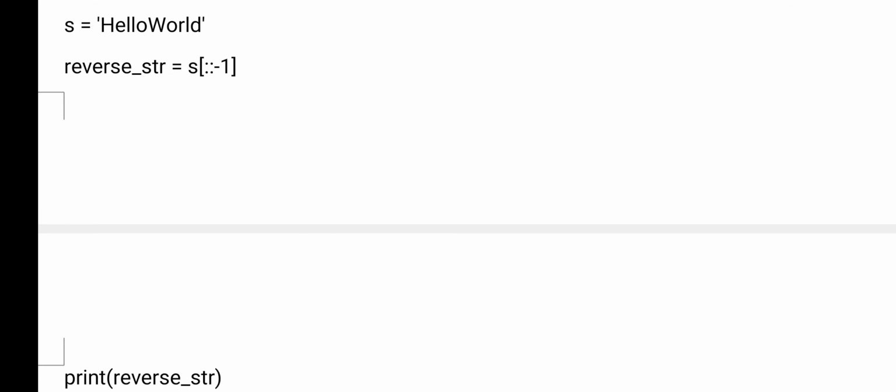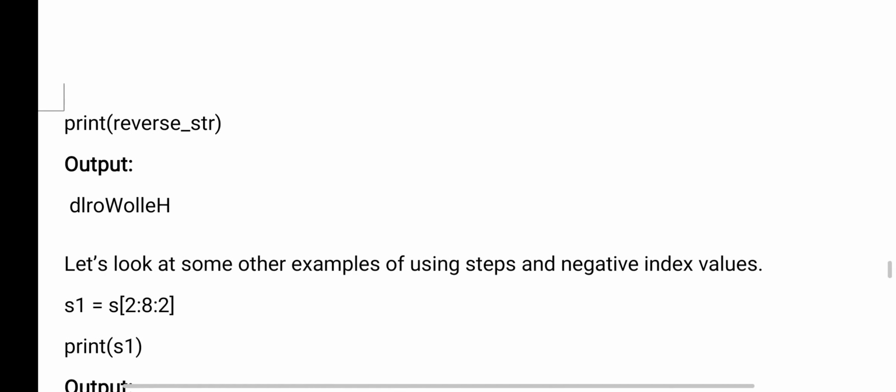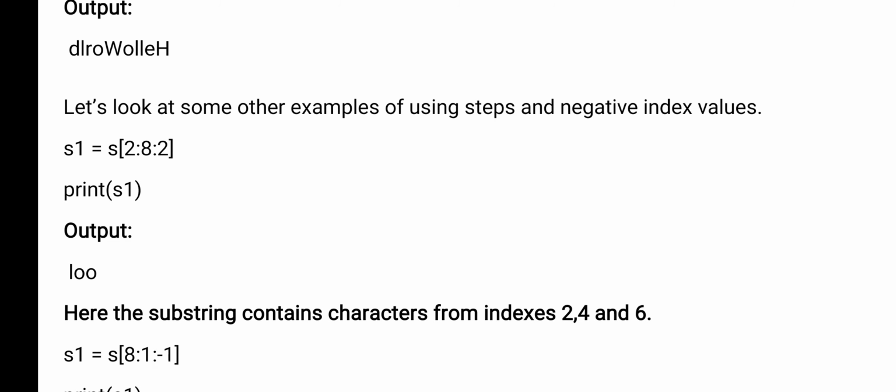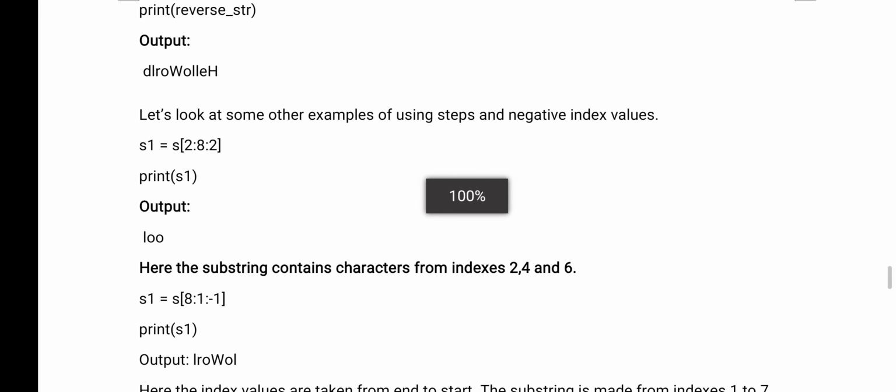Here what I am doing is not giving the starting and ending, just giving the minus 1 step value. Giving the minus 1 step value indirectly means it is printing the string from right to left. Now here you can see another example where negative index values are used.